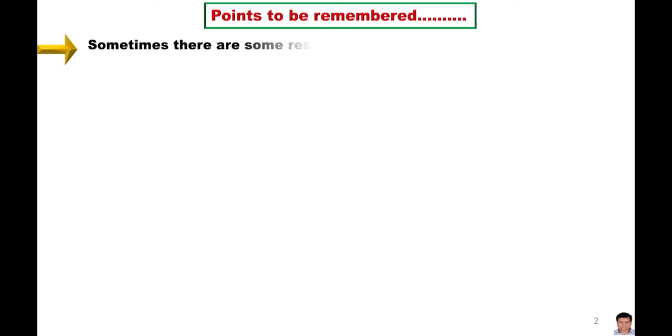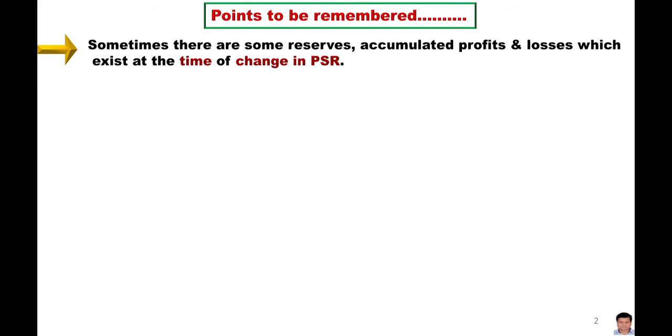There are some points we need to remember. There are some reserves, accumulated profits and losses which exist at the time of the change in the PSR. Change in the PSR means change in the profit sharing ratio, that is, at the time of the admission of a new partner, at the time of the retirement of an existing partner, at the time of the death of an existing partner, and also the change of the profit sharing ratio among existing partners.